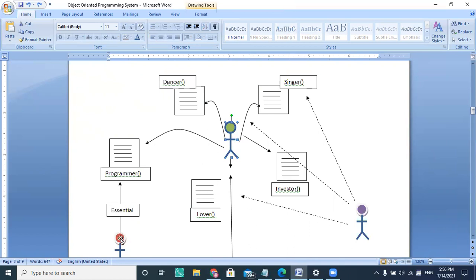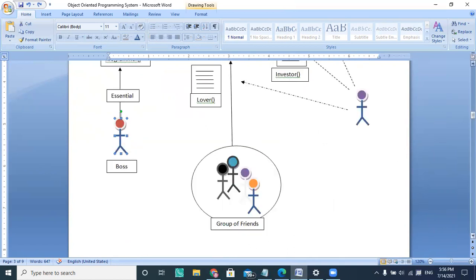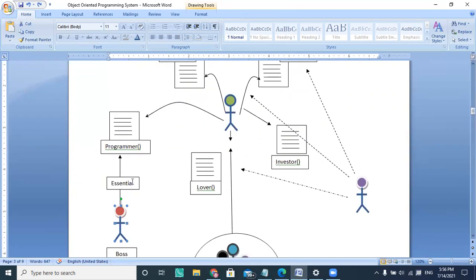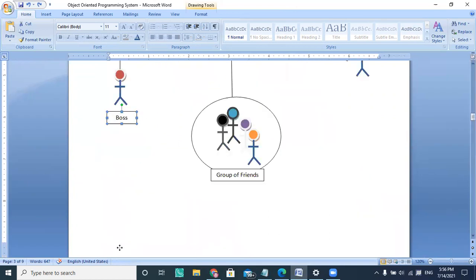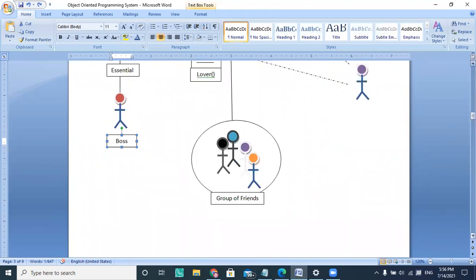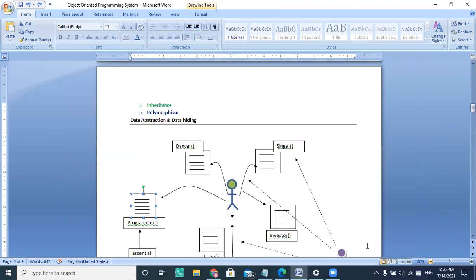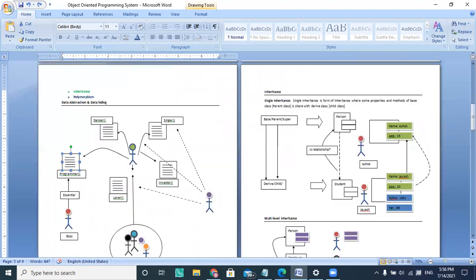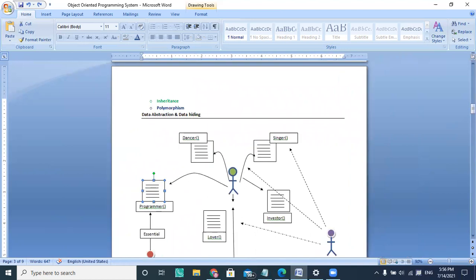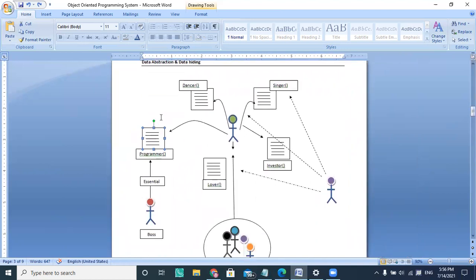This is another object, and these other objects are those where he's a boss, and he's only interested in the functionality of how good a programmer he is. The rest of the functionality is not essential for them, and it is ignored by the compiler, or he is not making this other functionality available to him. So he is only hiding all these other functionalities and only showing this skill toward their boss.